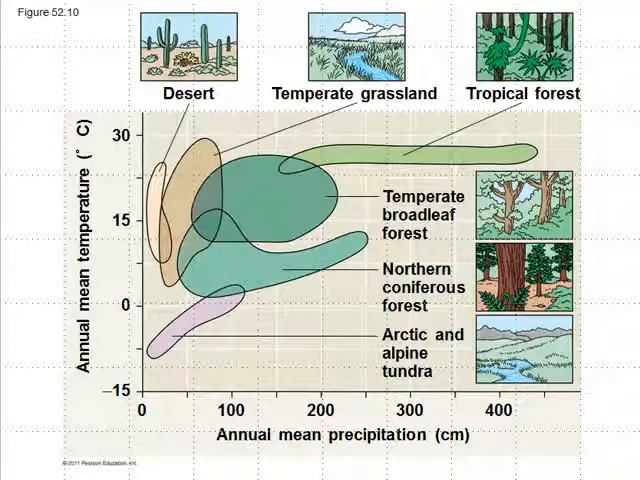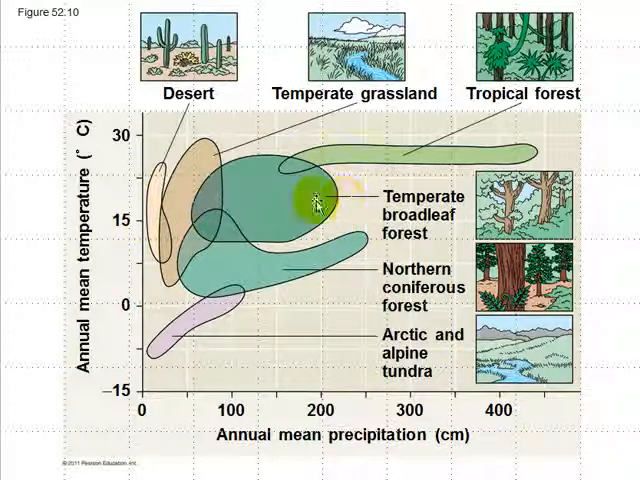So here's a good example of a climograph for North America. If we want to look at, say, just the United States or the United States and Canada, we could look at deserts and tropical forest and coniferous or broadleaf forests and look at this climograph. Along here we have the precipitation, the annual mean precipitation in centimeters, and the annual mean temperature. And you can see quite a few things. You can see, for example, that a temperate broadleaf forest and a temperate grassland and a desert can all have about the same temperature.